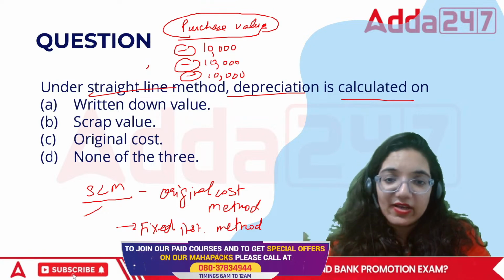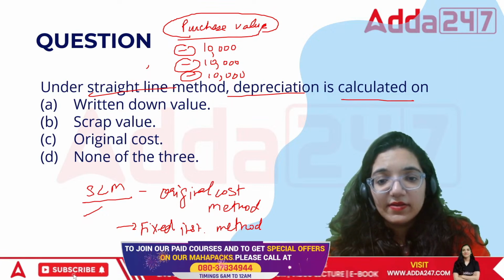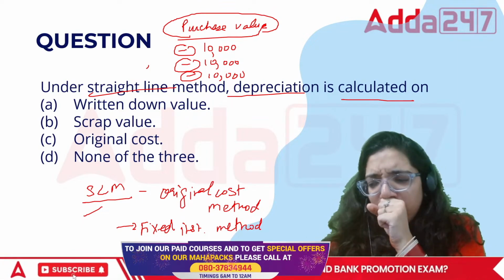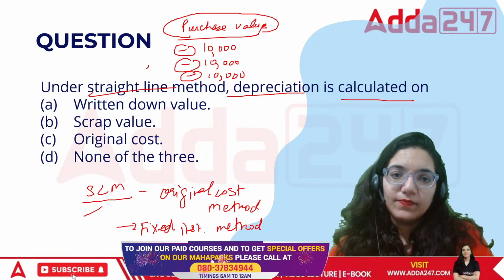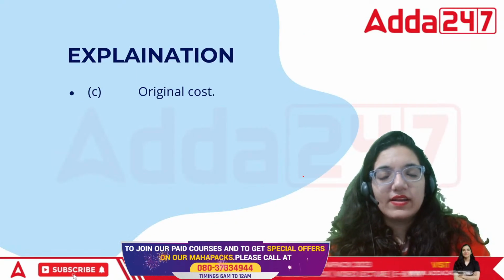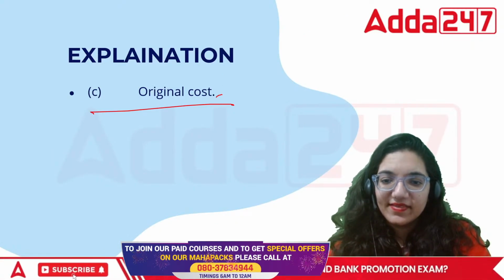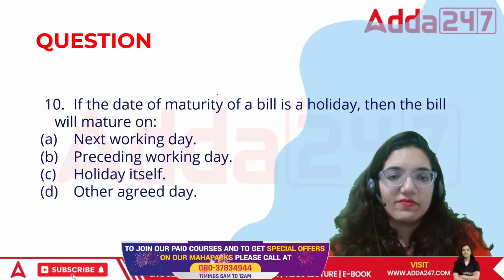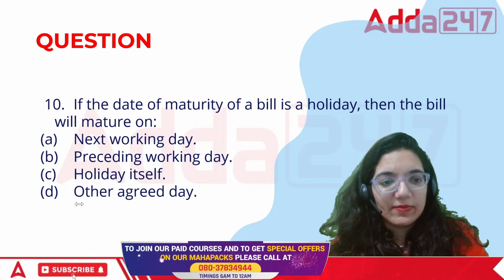Only one specific amount is deducted, not the entire thing. So in this case, the correct answer is original cost. Now, we are done with the fixed installment method. That is the other name.